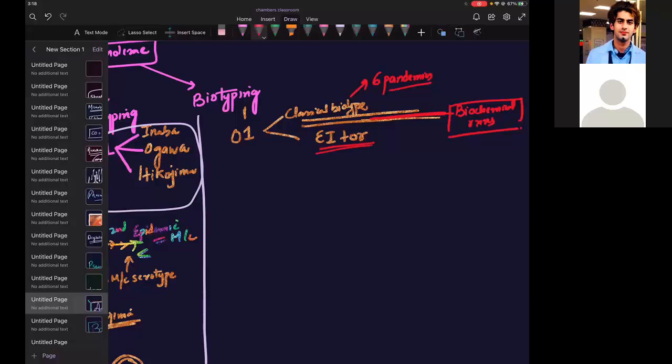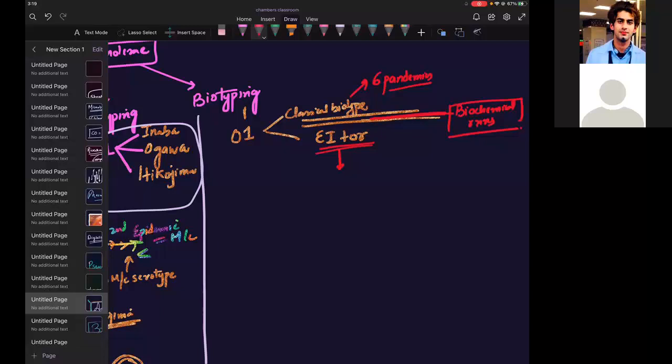Mostly in Asia, Africa. Okay, they have seen this. It has been seen that El Tor variants show some same features of classical biotypes. So which of them will show? There are two: one is Matlab, one is Mozambique. Because they are showing mixed properties, classical property also, El Tor property also. That's why we have to remember two strains.